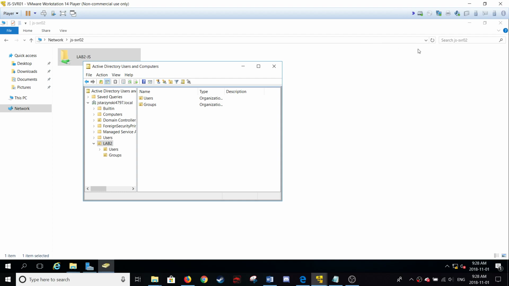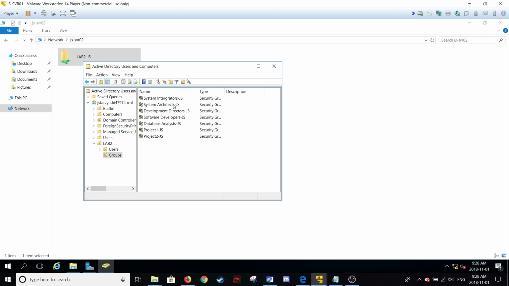Now, for Lab 2, I created the organizational unit Lab 2 with users and groups inside. In my users, I created my 4 development guys, my 2 system integrators, my system architect, my data analyst, and my development director. In my group section, I created the integrators, architects, development director, software developers, database analysts, and project 1 and 2.